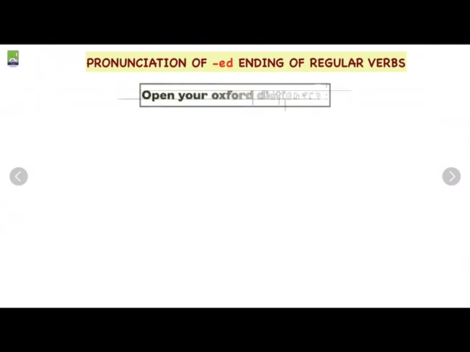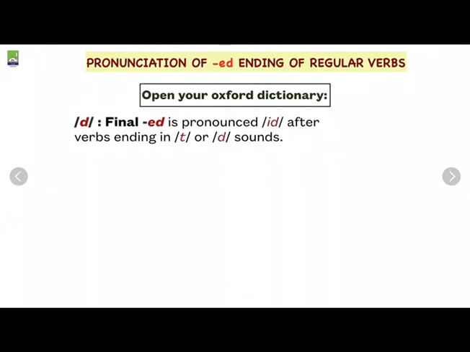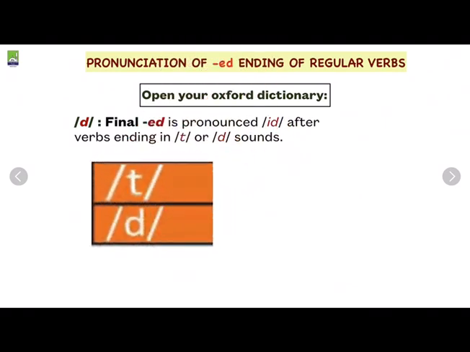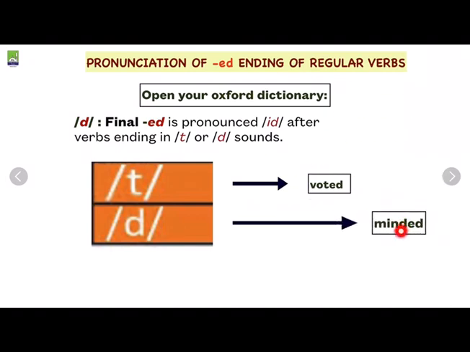Now let's see again about it. Open your dictionary for Oxford. Final -ed: t and d. Ya, belakangnya t dan d. Contohnya yaitu faulted. Jadi faulted, belakangnya t. Yang d apa lagi? Minded. Nah, hurufnya d.